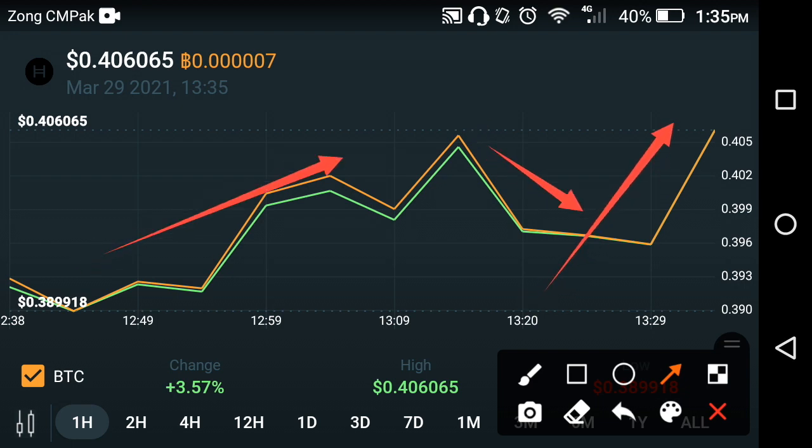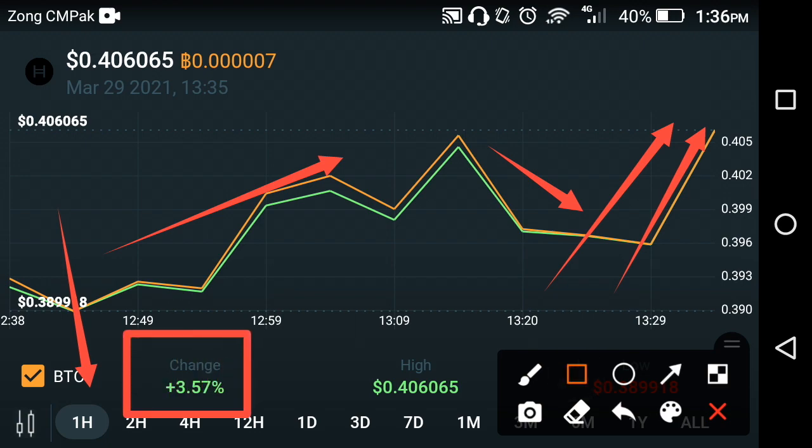As you can see the graph of Hedera Hashgraph in the previous last 1 hour, it tells us that Hedera Hashgraph started jumping upward, as you can see in this period. That is the live price changes in the last 1 hour. Oh my god, the change is also positive, as you can see here, and a very good change in Hedera Hashgraph in the previous last 1 hour.